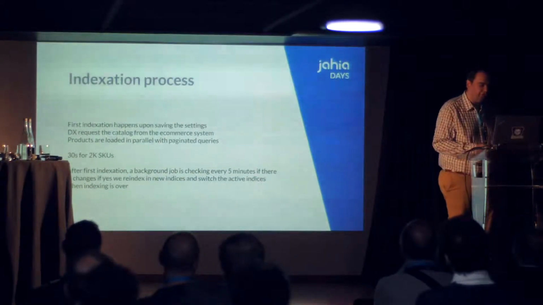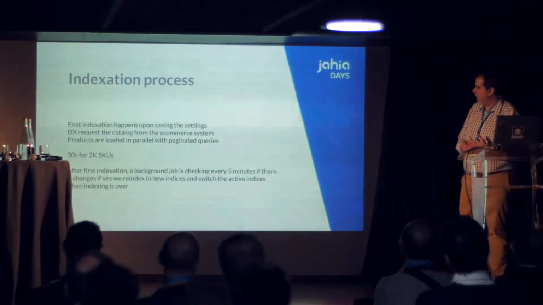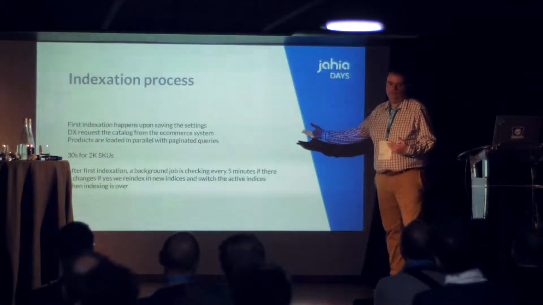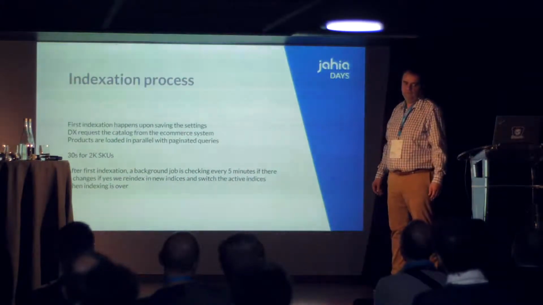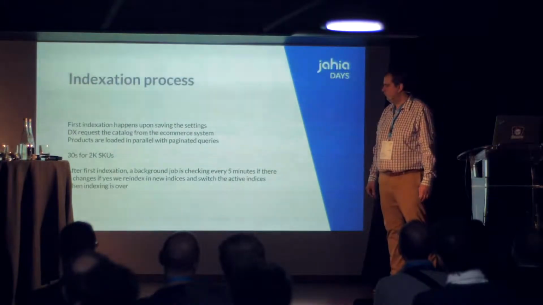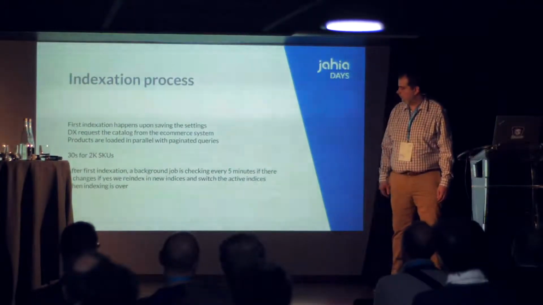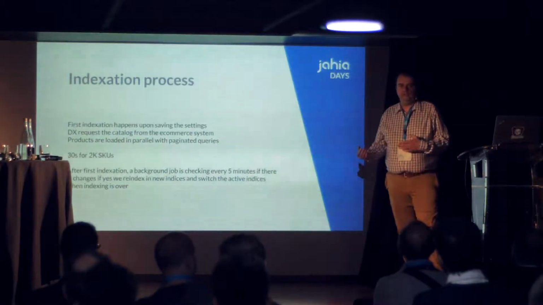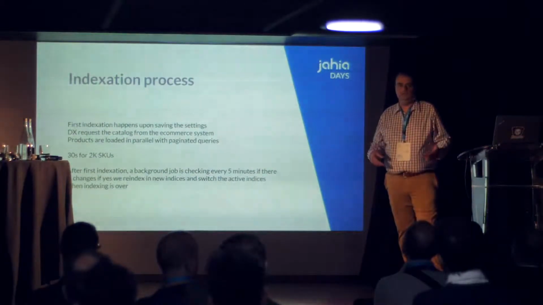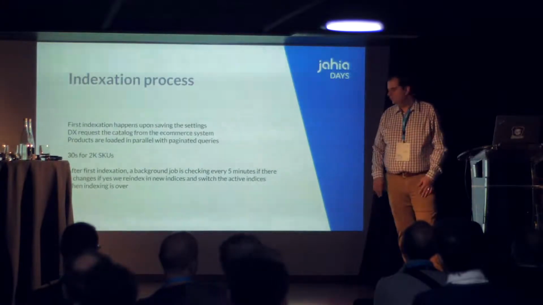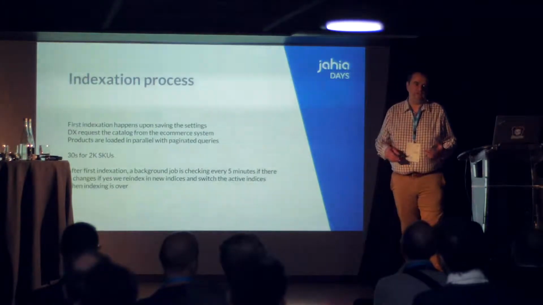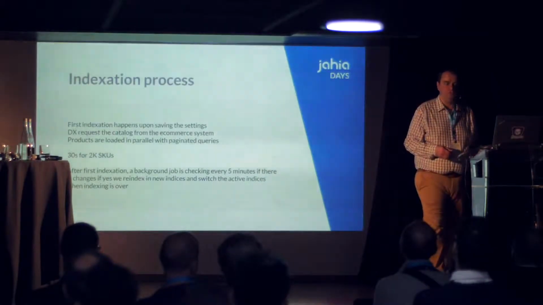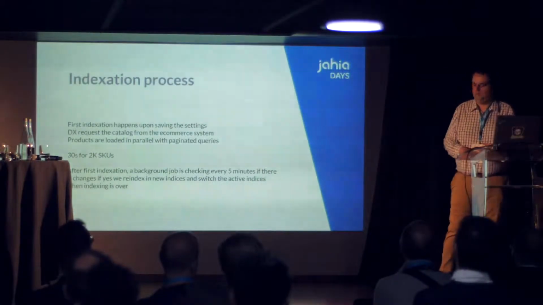After the first indexation, we run a background job that will check every 5 minutes if there are new changes. That works for a 30 seconds indexation, of course, because even if the job is running every 5 minutes, it takes up to 30 seconds only to reindex. And when we reindex, we really fully reindex the catalog. So we do exactly the same process. We get all the data, we start to reindex, and only when everything has been done, we switch the index through Elasticsearch aliases. So it's an atomic operation.